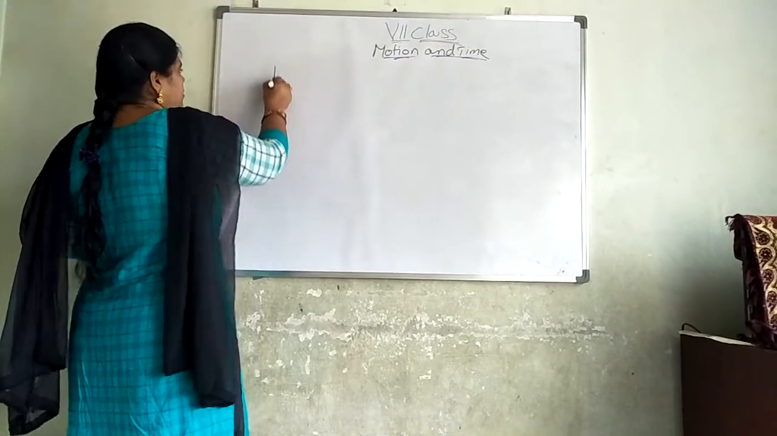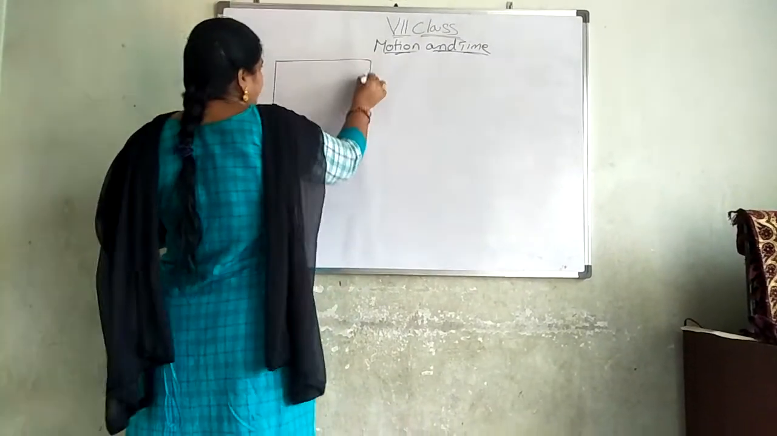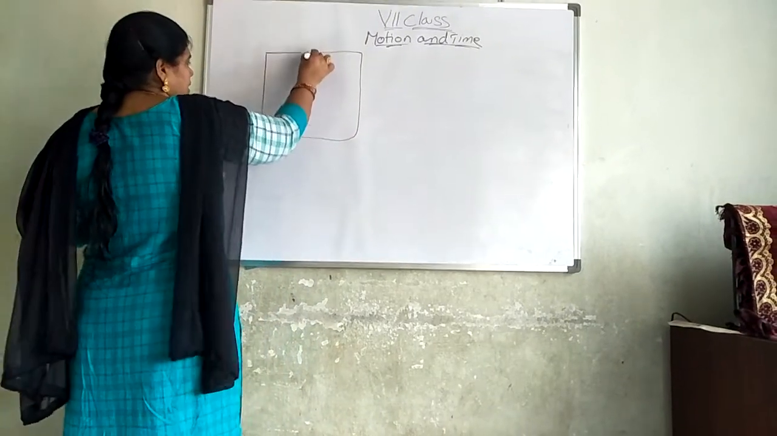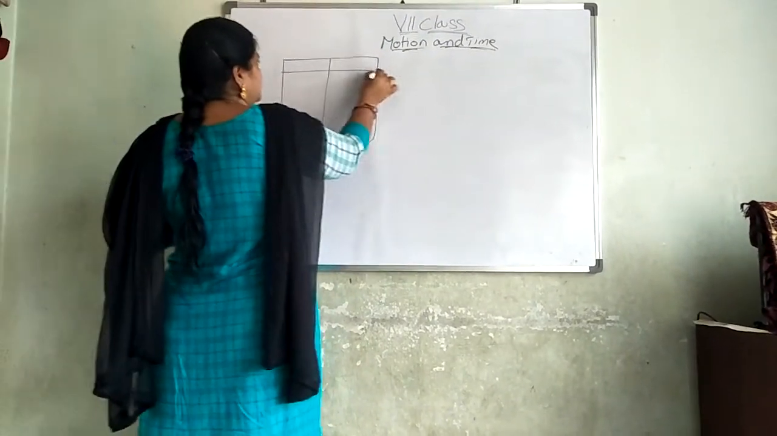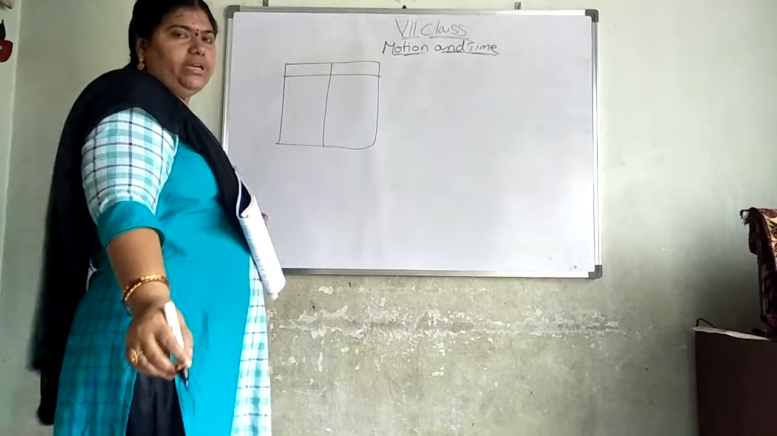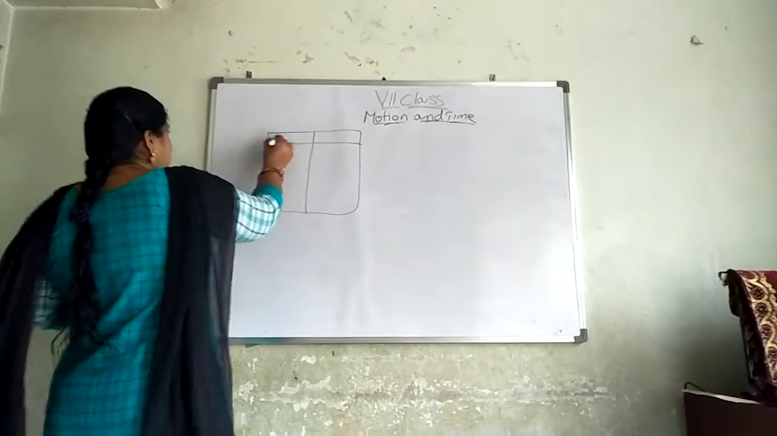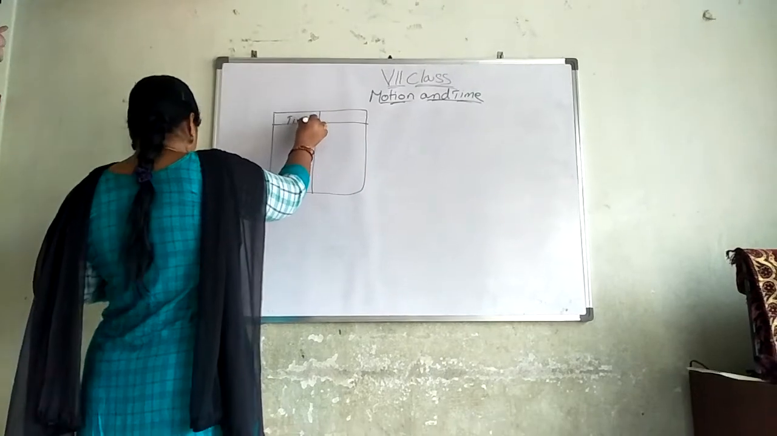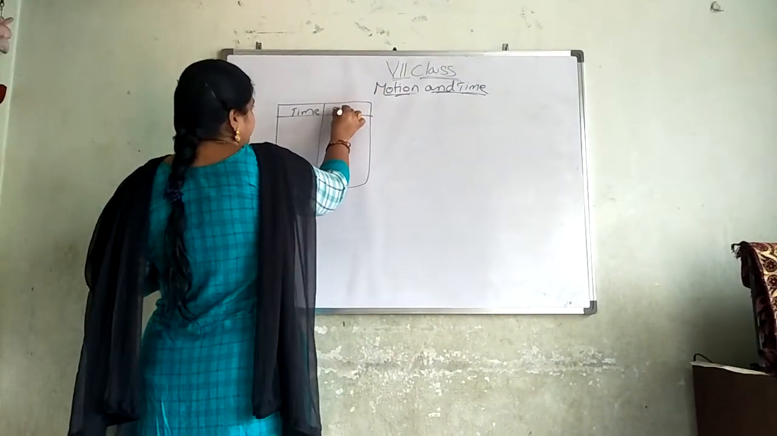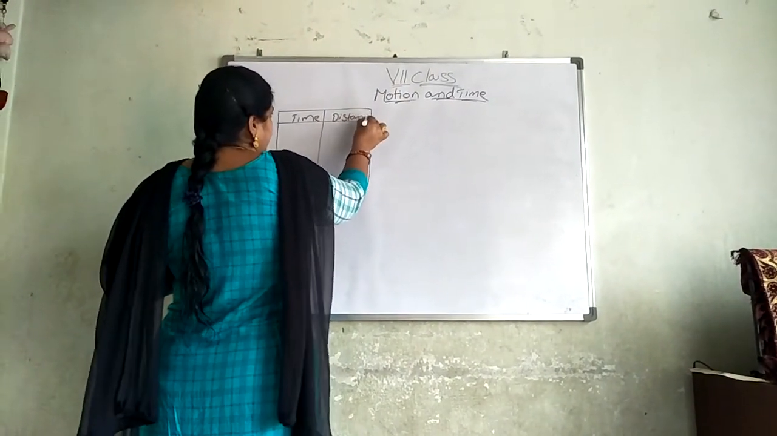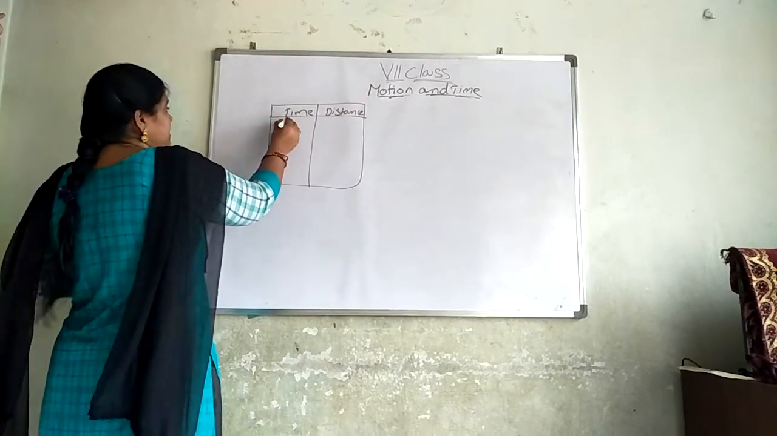Start the next problem. You can see here a table was given. Here a car is traveling. Already I told you about equal distance and equal intervals of time, we discussed, no? So here time is given. Distance covered is given.